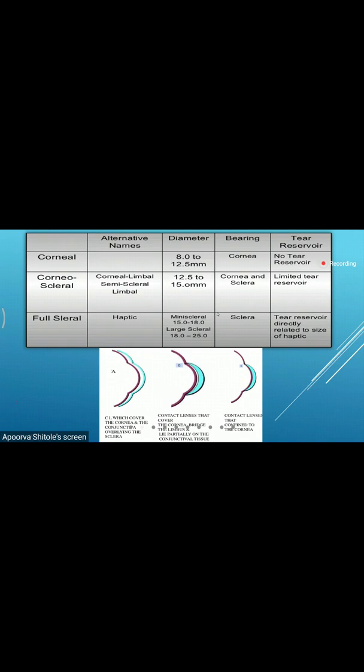Sangeeta? Hello. Yes, Karthik. Here are we talking about the post-tear film that is present between the contact lens and the cornea, or are we talking about the tear accumulation between the contact lens and the lower eyelid? Between the lens and the cornea. Okay, thank you.